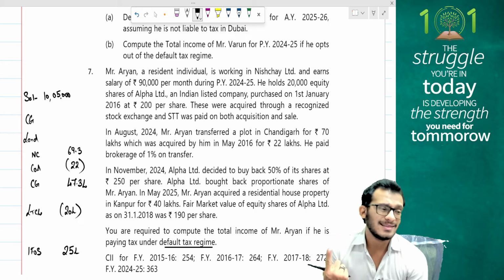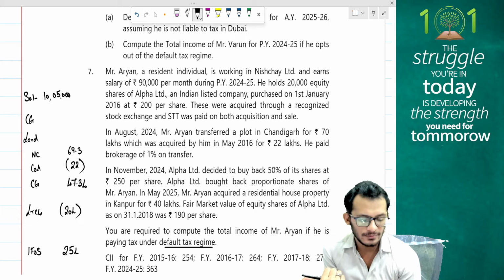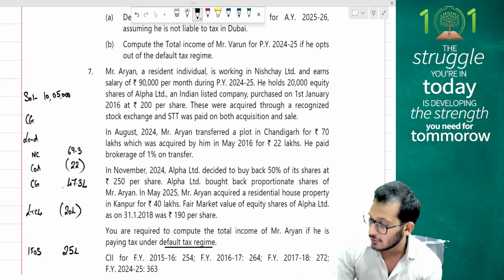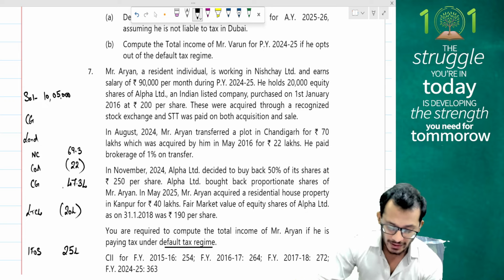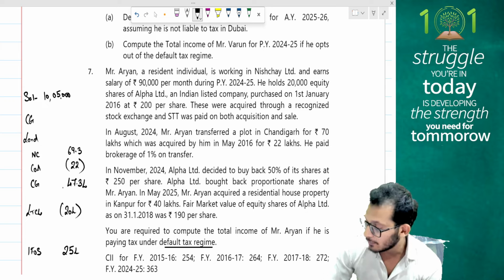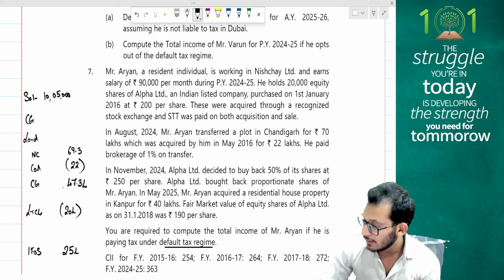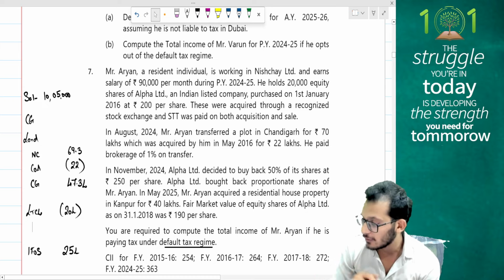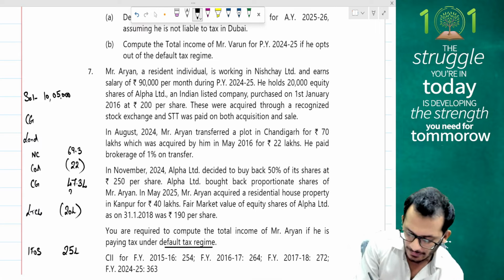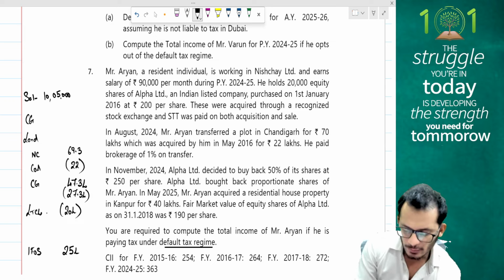If I would have transferred it at 69.3 lakhs, I would have got a complete exemption of the 47.3. Since I have not sold it for 69.3 lakhs, I will get only proportionate exemptions. So, I will take 47.3 divided by 69.3 into 40 lakhs, which is what I bought for. Which means 27.3 is what I can claim as an exemption. Yes, so 27.3 lakhs is what I can claim as an exemption.